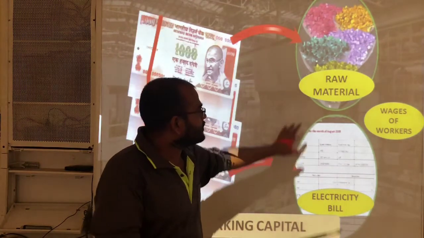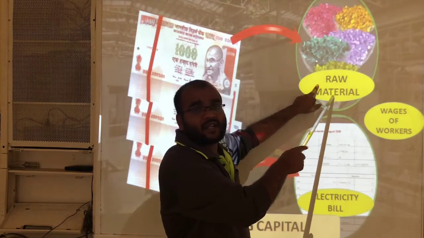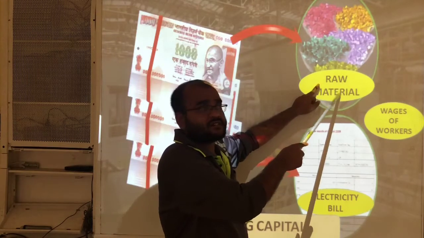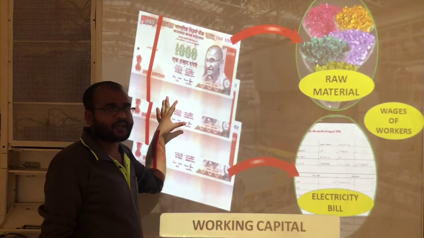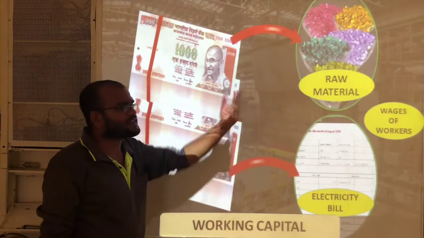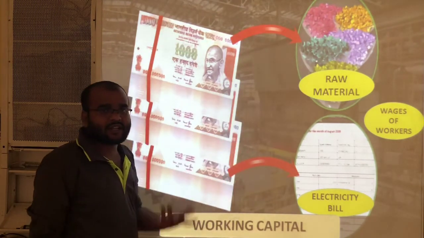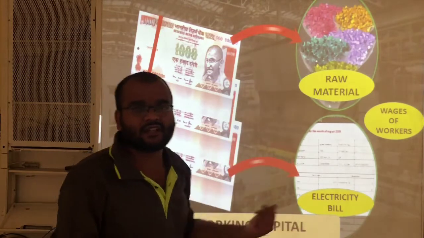And so the money required to purchase the raw materials comes under working capital. Every time we have to purchase the raw material. So the money required to purchase the raw material is called working capital.